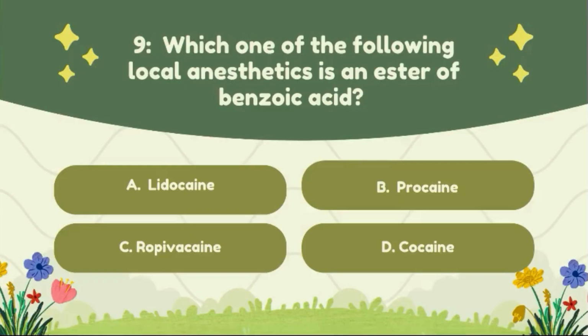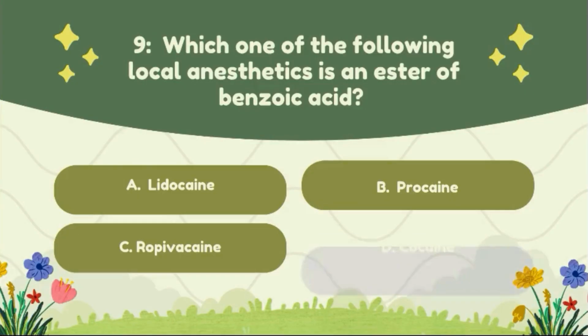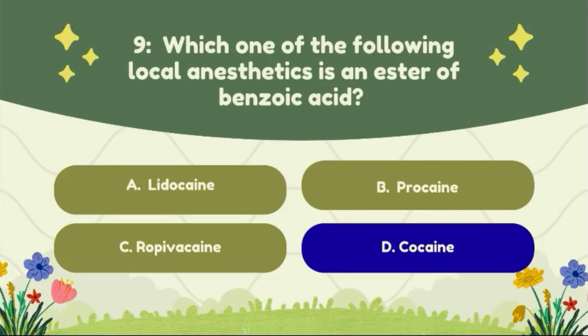Question number 9. Which of the following local anesthetics is an ester of benzoic acid? Option A, lidocaine; option B, procaine; option C, bupivacaine; option D, cocaine. The correct answer of this question is option D, cocaine.